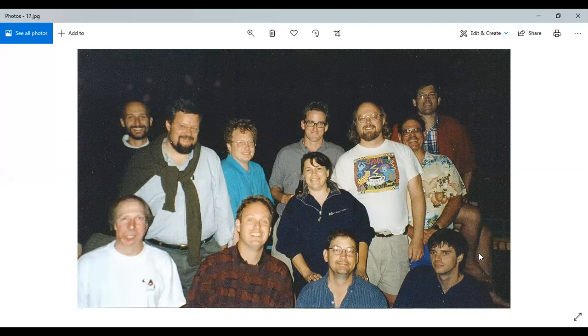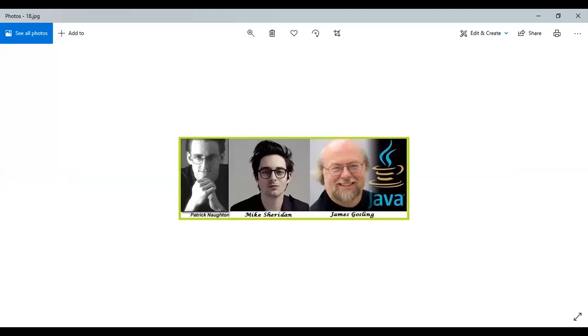In this team, I think you are already identifying one person. So who is this person? All those things I will be speaking about in the next couple of minutes. But in this team, there are three prominent members: Patrick Naughton, Mike Sheridan and James Gosling. I think the last fellow, everyone knows him. Who is this James Gosling? These three people were working efficiently in the team. The entire team was working efficiently, and not only these three people, but they contributed more.